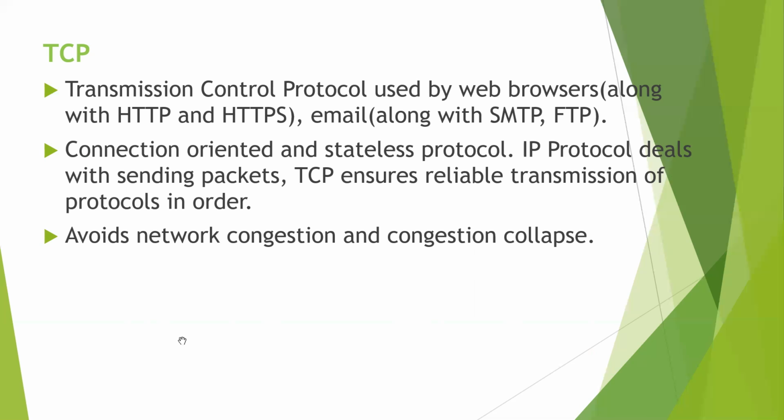Okay, the congestion control capability of TCP helps in avoiding network congestion and congestion collapse, which can lead to degradation of network performance. So as I said before, the transport layer's functions are error control, segmentation, flow control, and congestion control. And TCP is the protocol used by web browsers and email programs. TCP is a connection-oriented and stateful protocol, and it takes care of flow control, error control, and segmentation.